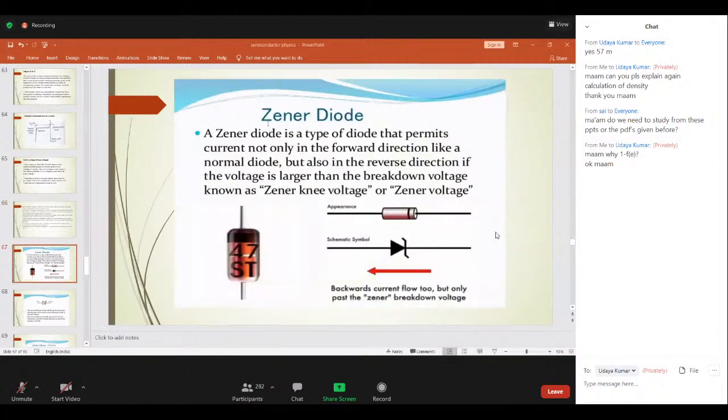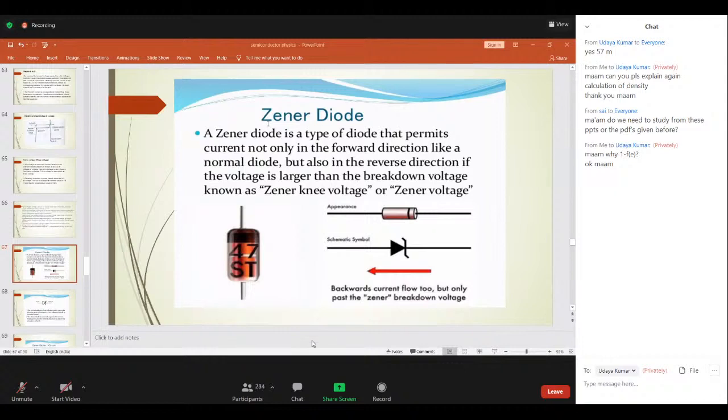Now coming to the next part of the diode, that is the Zener diode. What is the difference between PN junction and Zener diode? A normal PN junction diode allows electric current only in the forward biased condition. When reverse bias voltage is applied, it blocks a large amount of electric current and allows only a small amount. So for various applications, only forward biased mode is used. That is why it works only under forward bias.